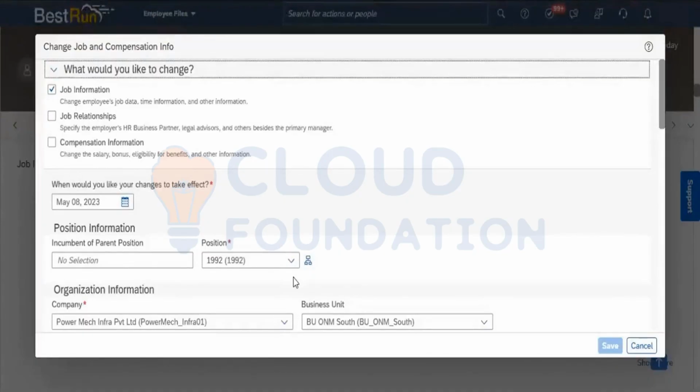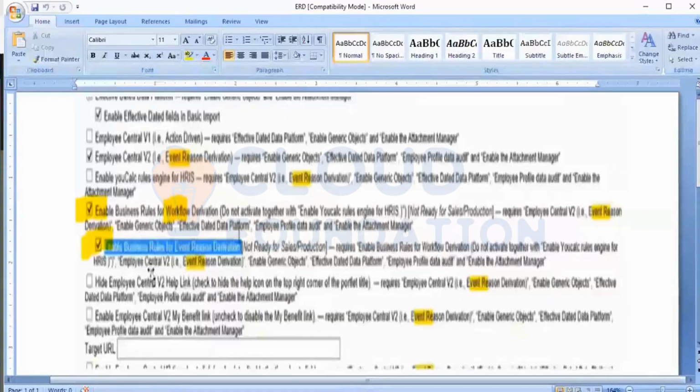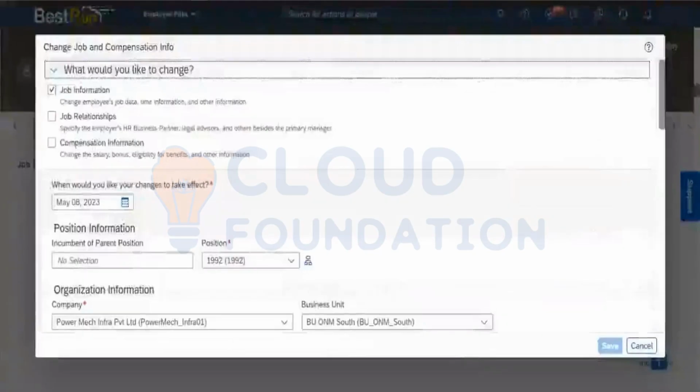To analyze it, we should know how this rule is configured, because event and event reason will be triggering automatically with the help of the business rule. Because we have enabled that option from the provisioning, which we saw in the Word document, there will not be any manual entry of the event and event reason.